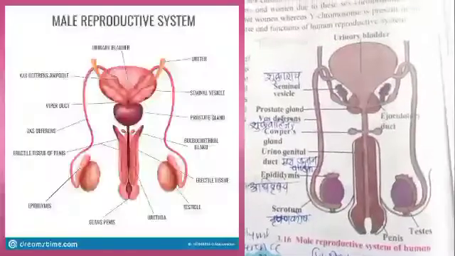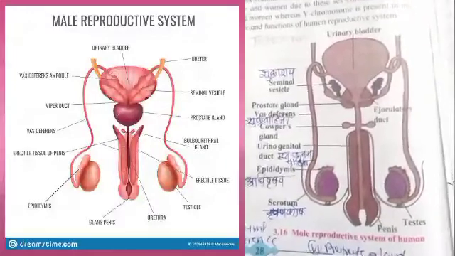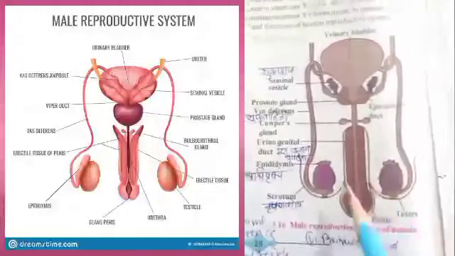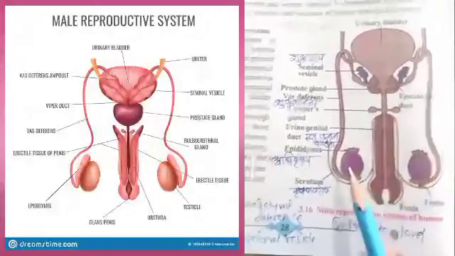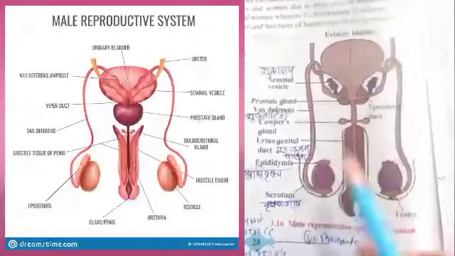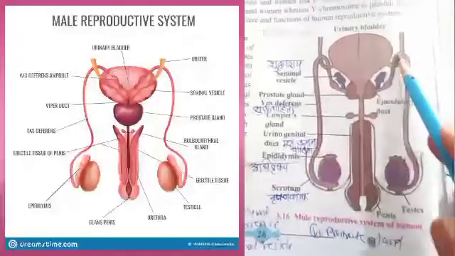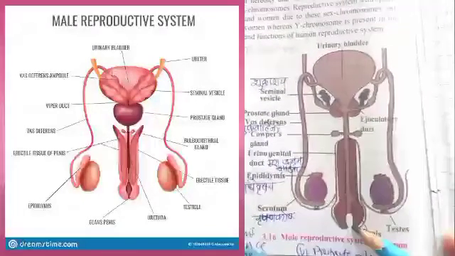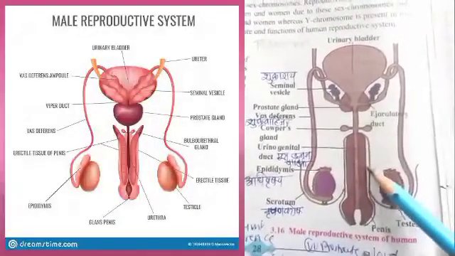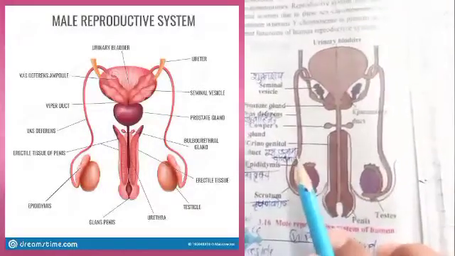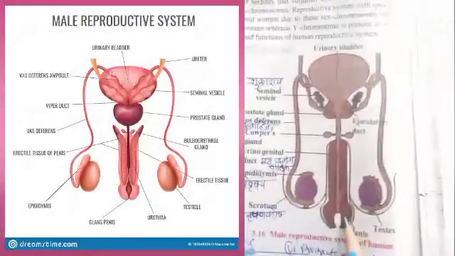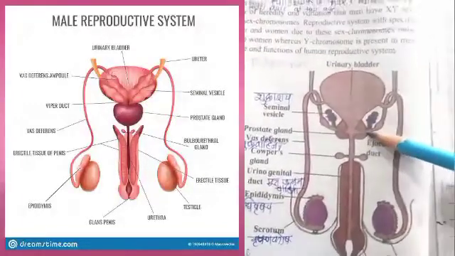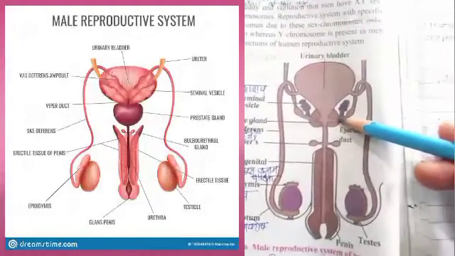Now observe the diagram from the textbook. These are the testes, a pair of testes. Then these are the epididymis. These two tube-like structures are the vas deferens. Then the middle organ is called the penis, and this penis contains the urinogenital duct. This is the urinary bladder. Then there is the ejaculatory duct. Ejaculatory duct म्हणजे त्याला स्खलनवाहिनी असं म्हणतात.